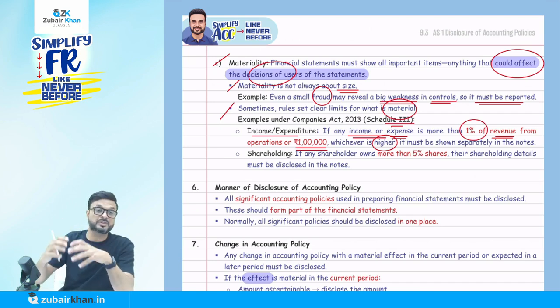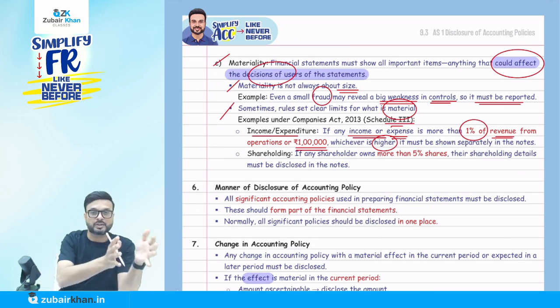So any income or expense which is more than 1,50,000, I have to show separately.